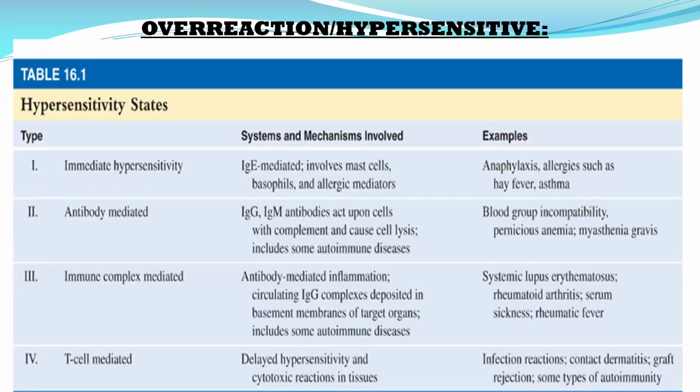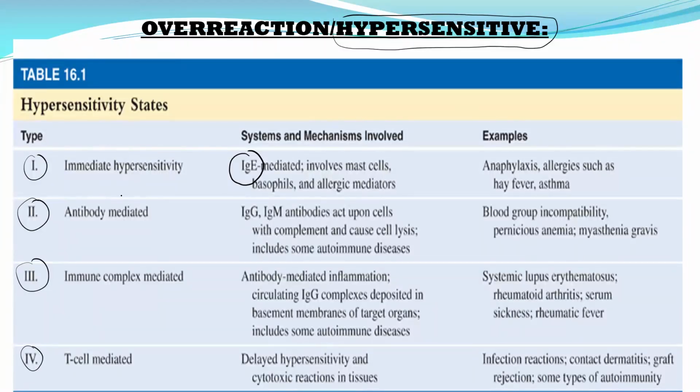Okay, the second type of disorder in immunity is overreaction, also known as hypersensitivity. Again, there are four types: type 1, type 2, type 3, and type 4. Type 1 is mostly caused by IgE. This is also known as an allergy.